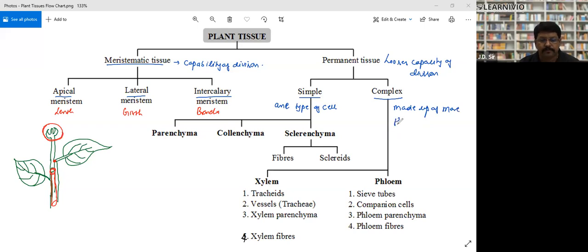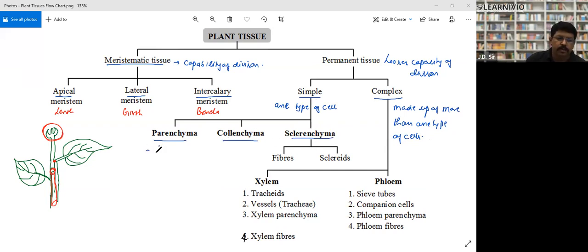more than one type of cell. They are complex. Simple tissues are again divided into three categories: parenchyma, collenchyma, and sclerenchyma.